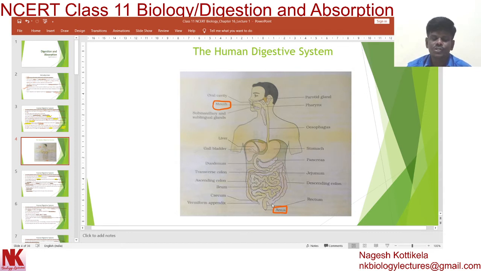You will find here the mouth. After that, there will be the oral cavity, then pharynx, then esophagus, then comes the stomach, after that small intestine, large intestine, finally the posterior opening, anus. Now let's discuss these structures one by one.